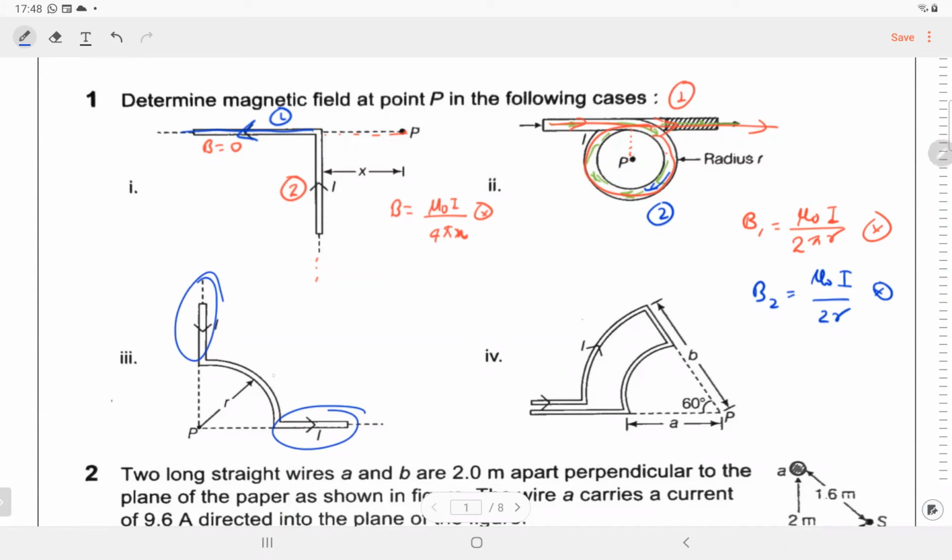Right? Then we have a quarter circle. What is the magnetic field due to quarter circular loop? What is the magnetic field due to quarter circular loop? Mu naught I by 8r, yes. And direction will be, direction? So inwards, into the plane, because there is clockwise current, right?